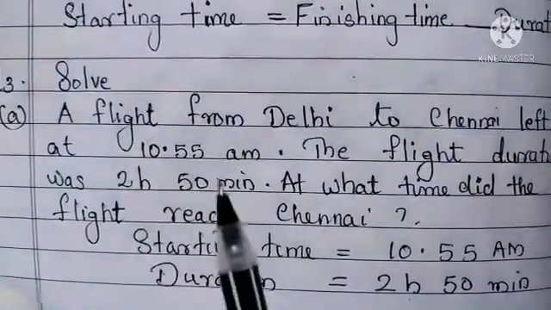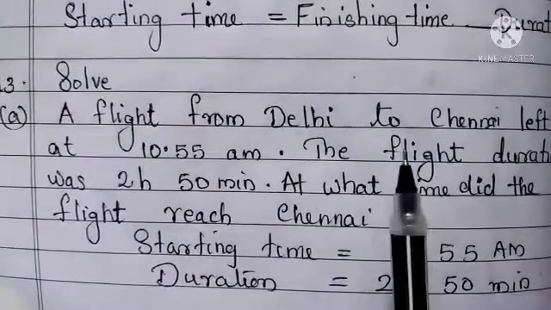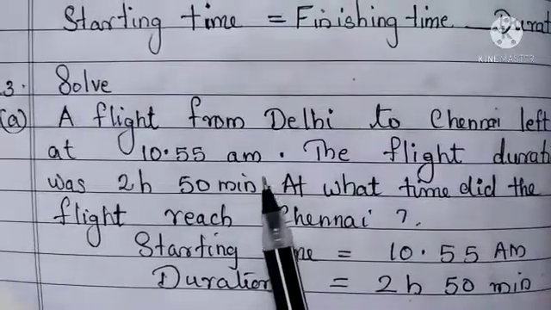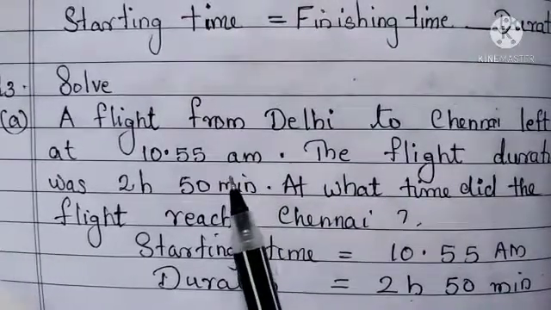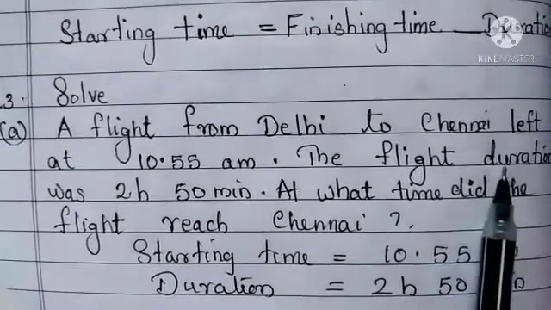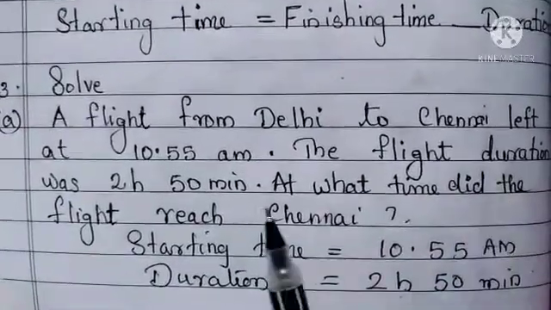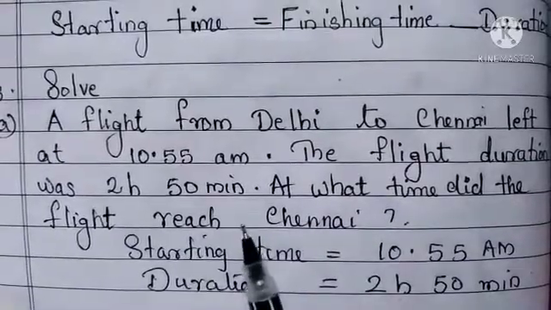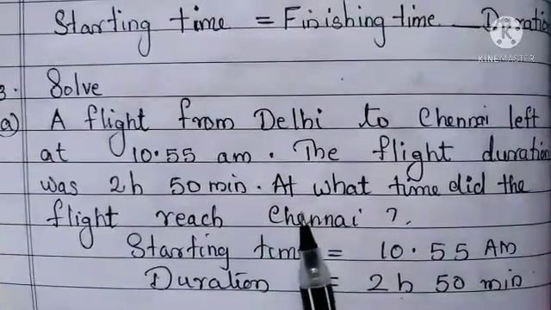First question to solve. A flight from Delhi to Chennai left at 10:55 a.m. That is in the morning, 10:55. The flight duration was 2 hours 50 minutes. At what time did the flight reach Chennai? That is the question.